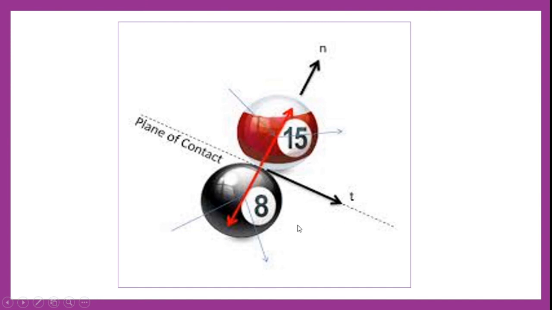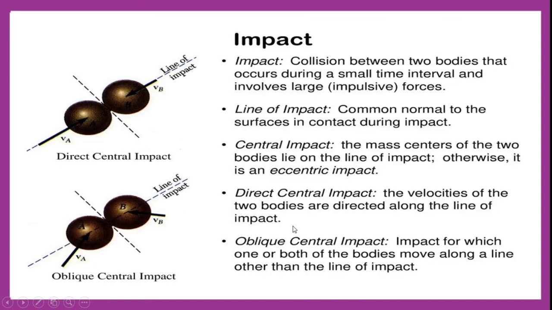During collisions we come across a few terms, called impact. So what is impact? Impact is nothing but a collision between two bodies that occurs during a small time interval and involves large forces. Though the collision takes place for a small interval of time, large forces are applied. That is called impact.